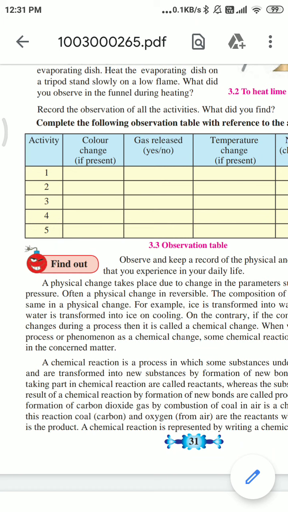So we have C, coal, carbon, and oxygen. So C plus O2 gives CO2. So C and O2 are the reactants and CO2 is the product.